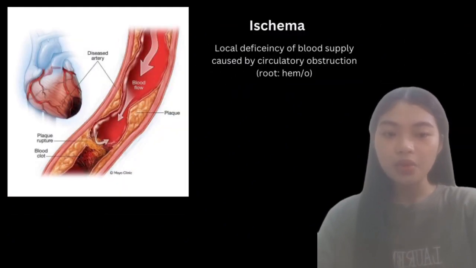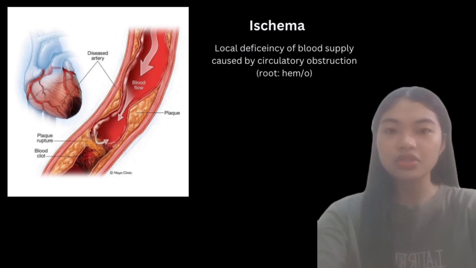Ischemia. Local deficiency of blood supply caused by circulatory obstruction. Ischemia is a condition characterized by a lack of blood supply to a tissue, muscle group, or other organ in the body. This results in a shortage of oxygen necessary for cellular metabolism to sustain tissue life. It can be a condition such as atherosclerosis.